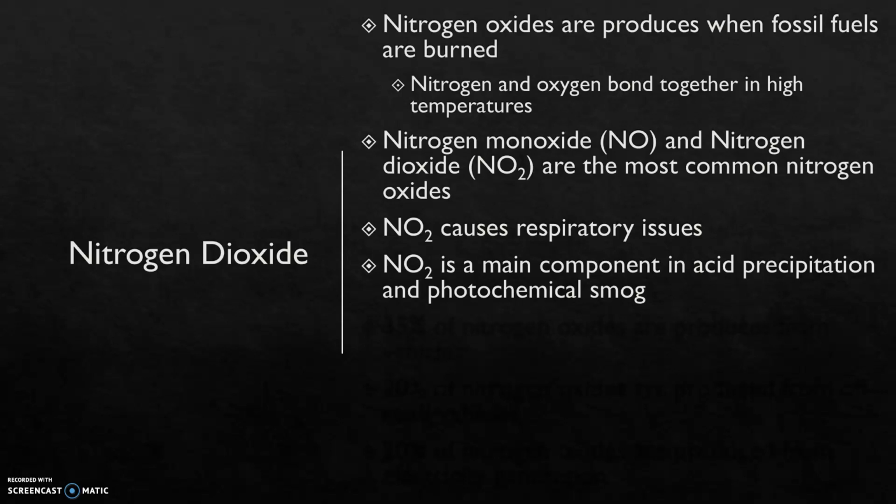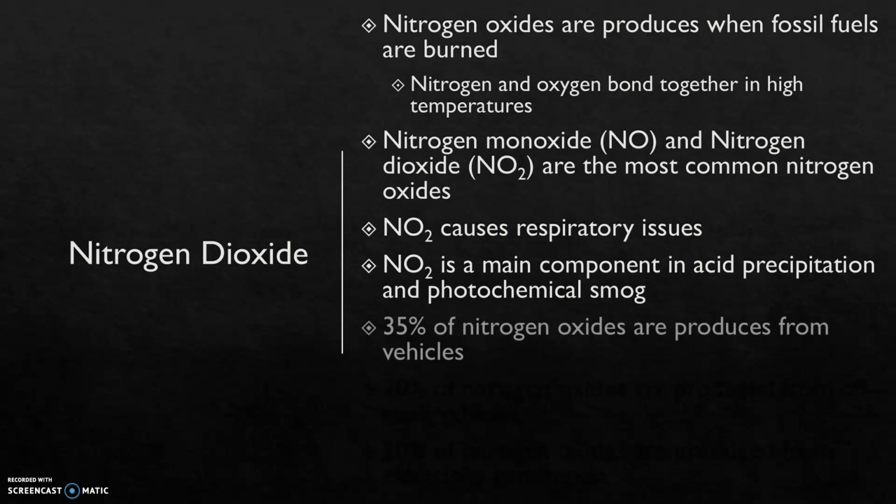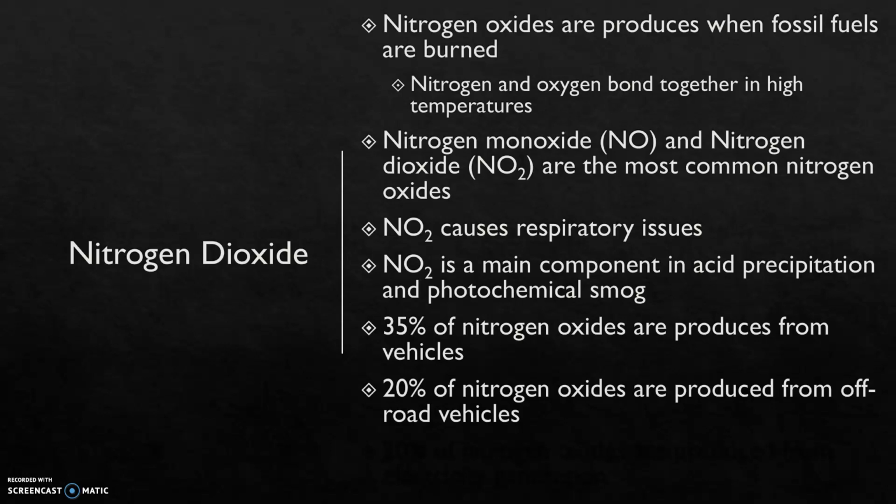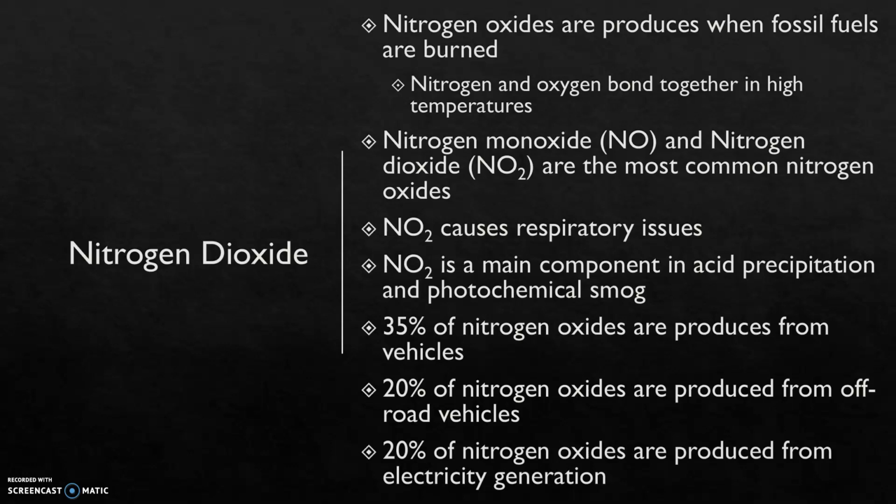Nitrous oxide is also a greenhouse gas that contributes to climate change. 35% of nitrogen oxides are produced by vehicles. An additional 25% is produced by off-road vehicles. Another 20% of nitrogen oxides are produced from electricity generation.